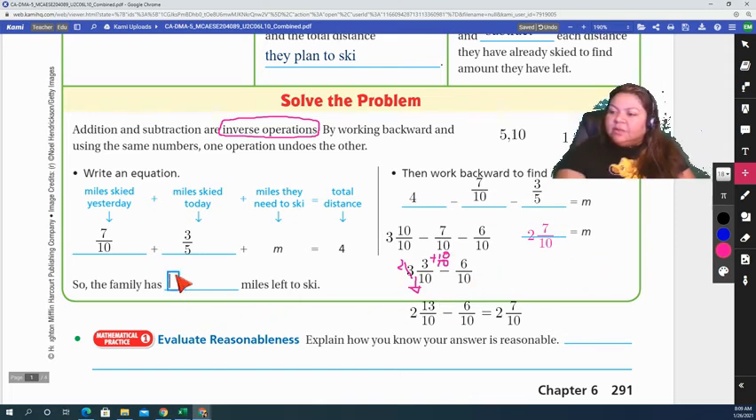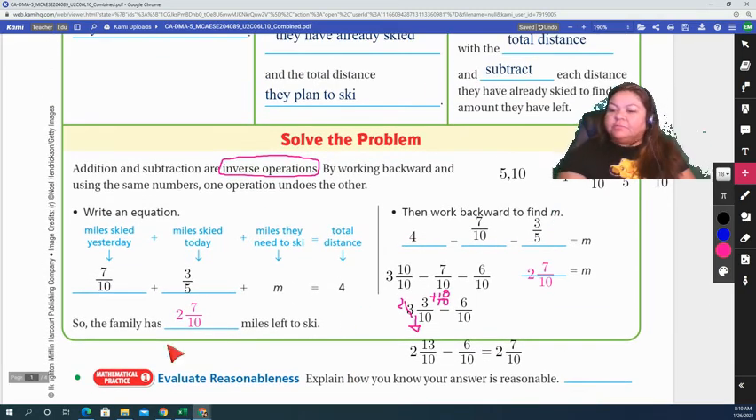So the family still has to ski 2 and 7/10 of a mile in order to finish. And that's a very long way, right? So it definitely is going to take more than a day, probably a few days. Okay, great.